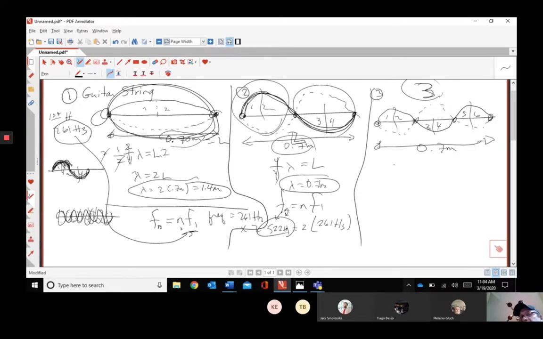All right, so what did we just say? There are 6 quarter wavelengths in this L. Remember, this is the L, the length of this string. It hasn't changed. So let's simplify: 6 quarters lambda equals L, or 3 halves lambda equals L. Multiply each side by 2, divide each side by 3. And so what do we have? Lambda equals two thirds L. We know L is 0.7. Well, what is 2 times 0.7 divided by 3? We should get 0.47.